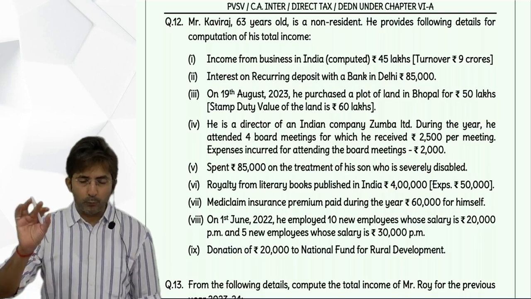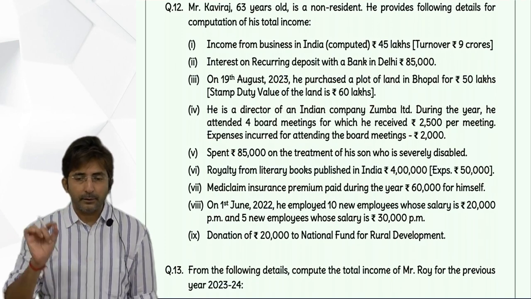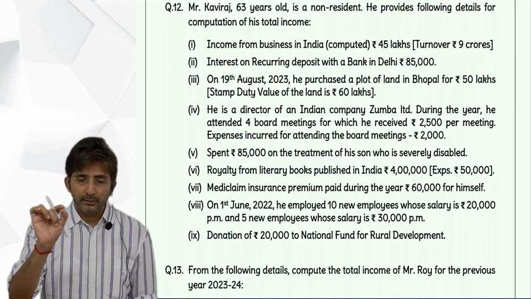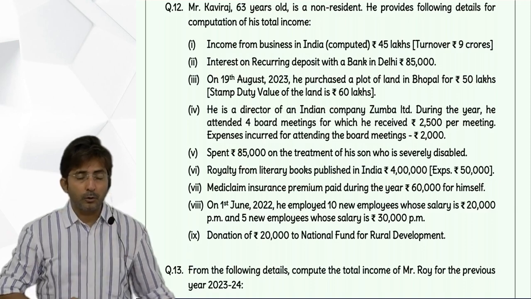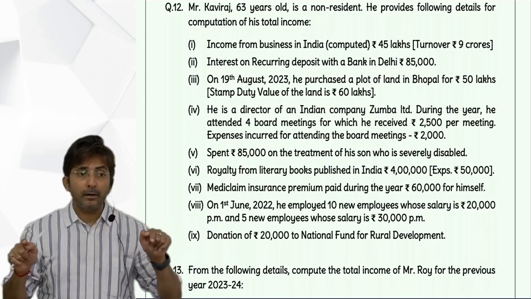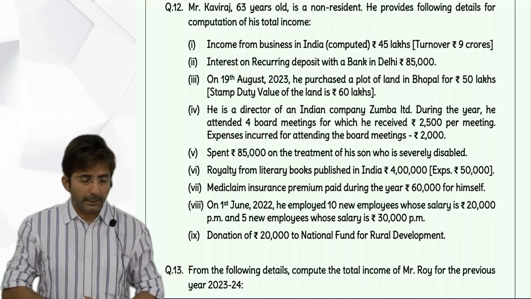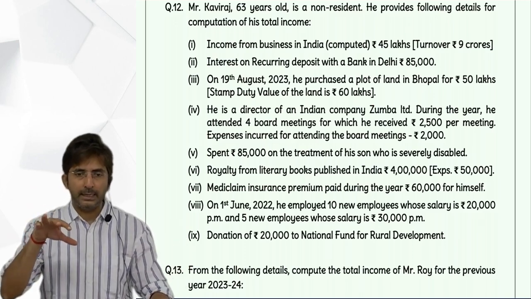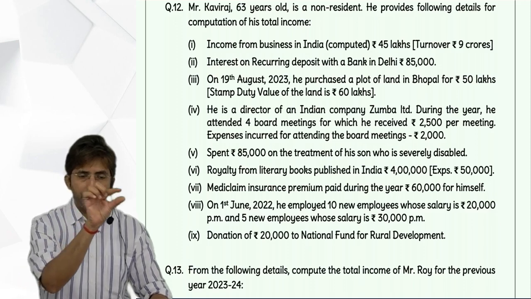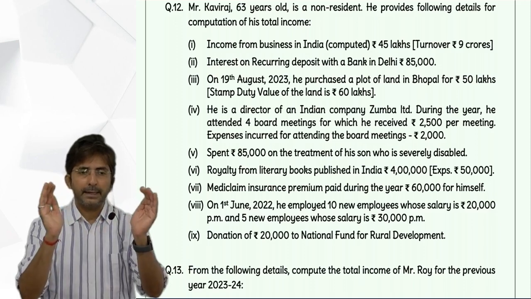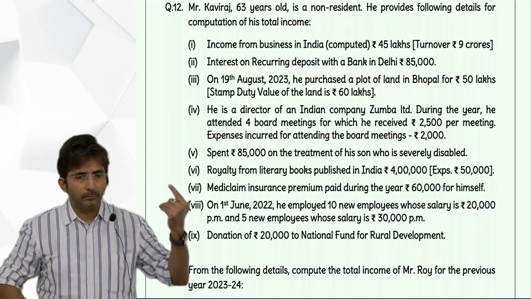So see, if you want, you can write in the main statement, section 80 DD, treatment of handicap dependent relative, but amount column nil. In bracket, what you will write? Not allowed to non-residents. I repeat, your presentation should be like this. 80 DD, treatment of handicap dependent relative, in bracket, not allowed to non-residents. Amount column nil.